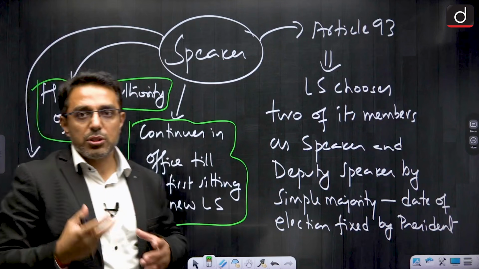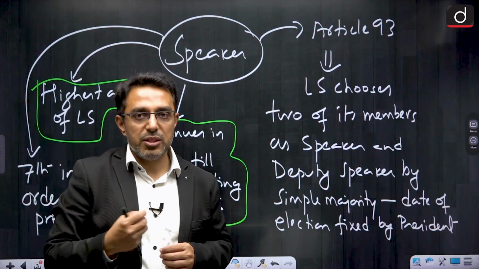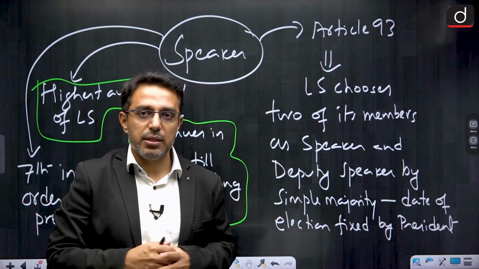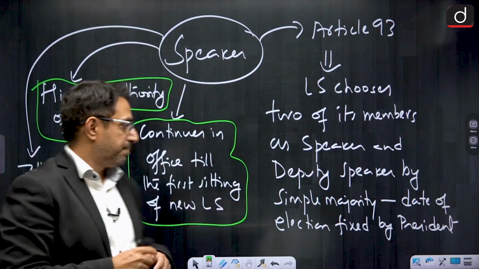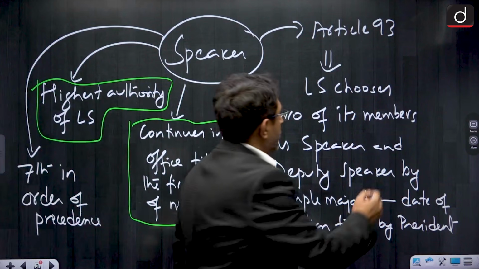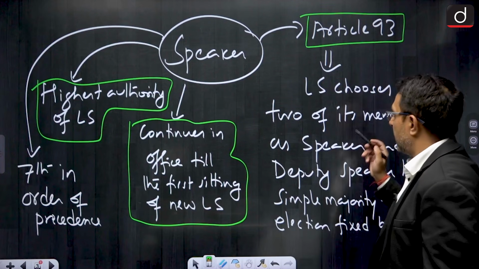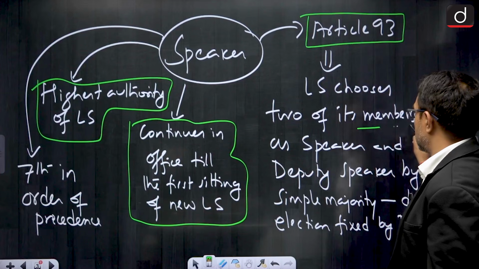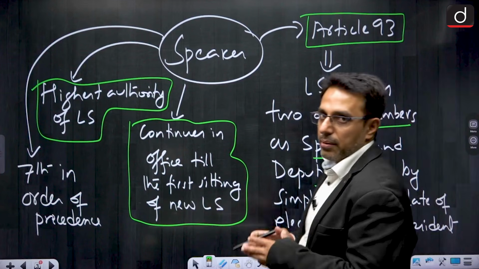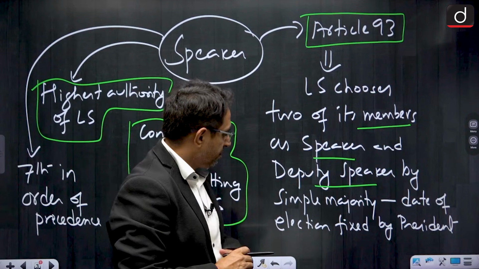So even if the Lok Sabha dissolves, the speaker continues to be in office, and only just before the first sitting of the newly elected Lok Sabha does the speaker demit office. The article we need to know about the speaker is Article 93. It says that Lok Sabha will choose two of its members as speaker and deputy speaker, and their election will be done by simple majority by Lok Sabha itself.